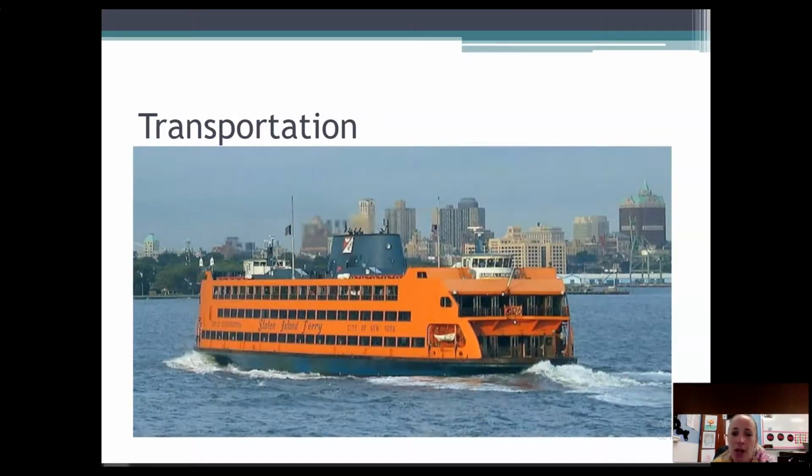This next one is called a ferry. You can notice here it says the Staten Island Ferry. This ferry is spelled F-E-R-R-Y. It's not a ferry like Tinkerbell. This ferry is a boat. And what people do is they get on the boat and then the boat takes them to where they need to go. This is New York City in the background. So a lot of people don't live in New York City. They live outside of it, like in New Jersey or Pennsylvania. And then they will take the ferry into the city. That way, they don't have to worry about all the busyness and all the traffic. So another mode of transportation is a ferry.